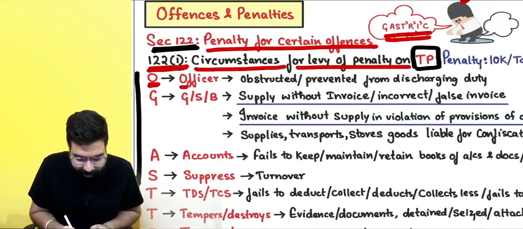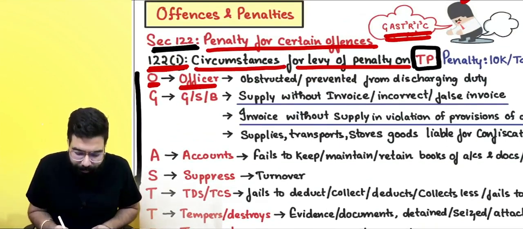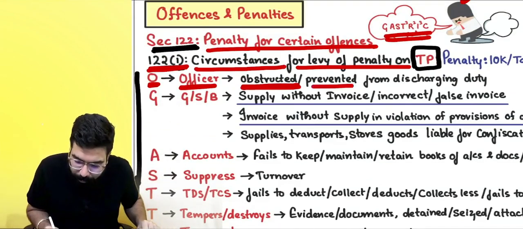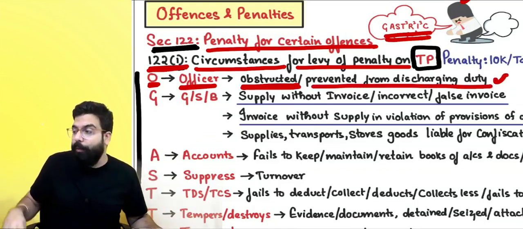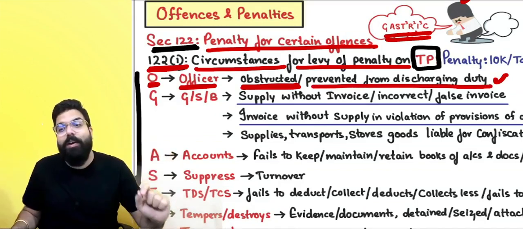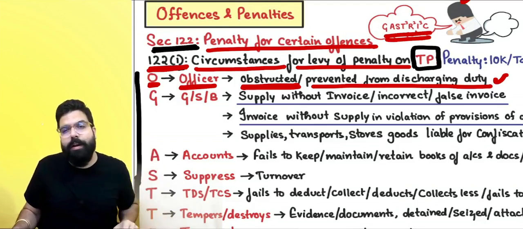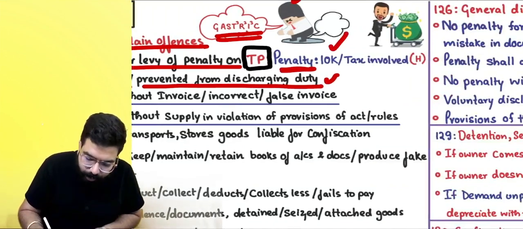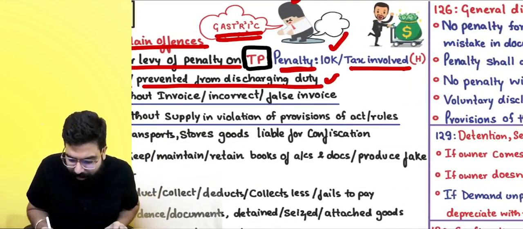O means officer related offense. What is an officer related offense? The officer came to a premises, and you obstructed the officer or prevented him from discharging his duties. The officer came to your premises, and you are telling him, hey, go, I will not open the door. You are not letting him come and do inspection. If you have done an officer related offense, always remember the penalty can be 10,000 or the amount of tax involved, whichever is higher.